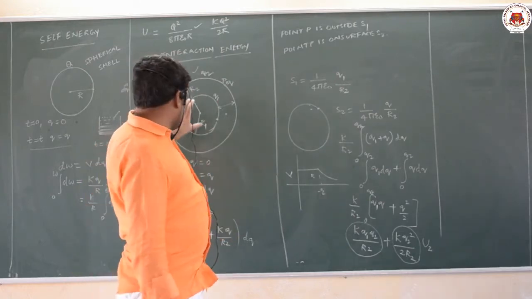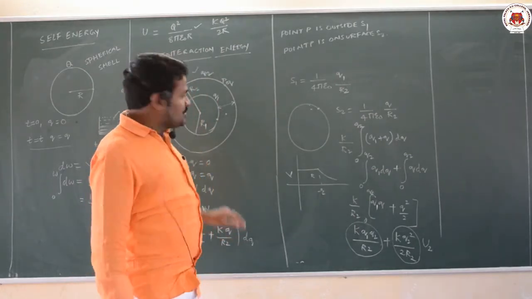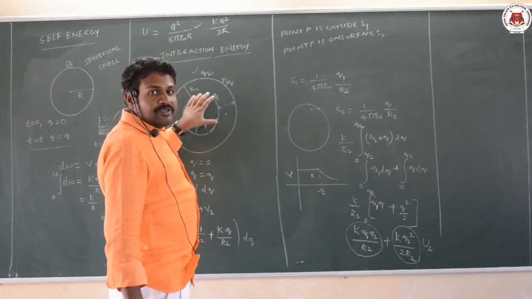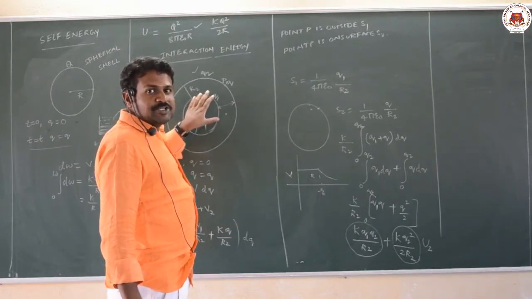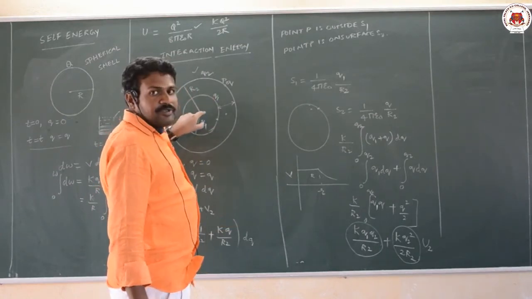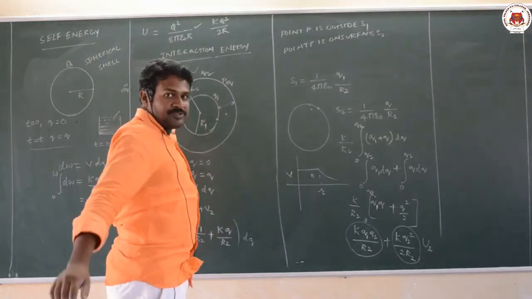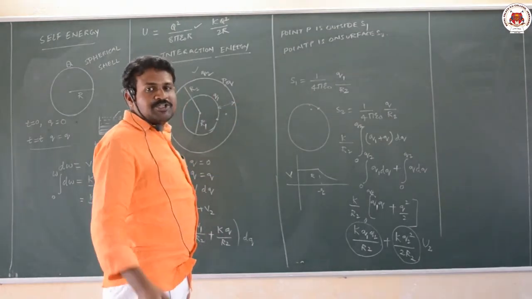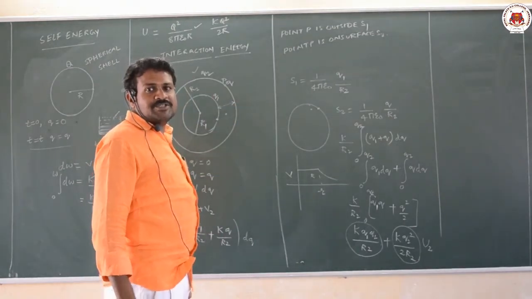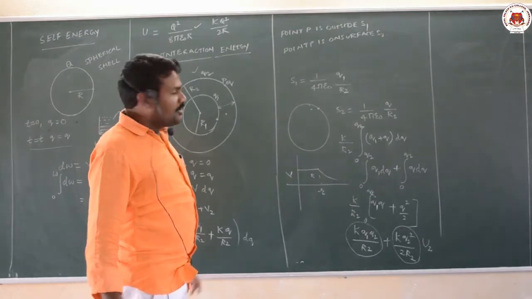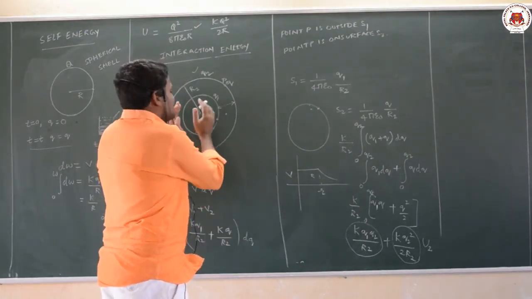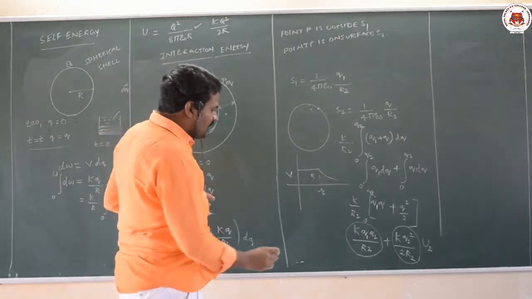So the shortcut method for calculating interaction energy is, you treat the inner sphere as a point charge located at the center, take the distance from the center, and calculate the potential energy. The potential energy formula is k q1 q2 by r, where r is the distance. You condense this inner sphere.